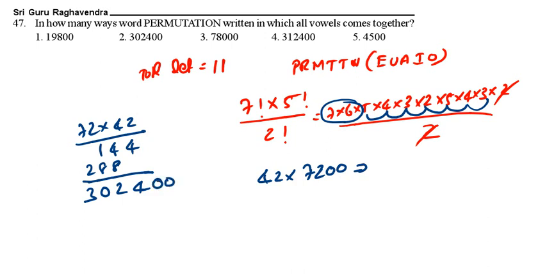302400 is the correct answer. 302400 means option 2 is the correct answer. Option 2 is the correct answer. See the next question.